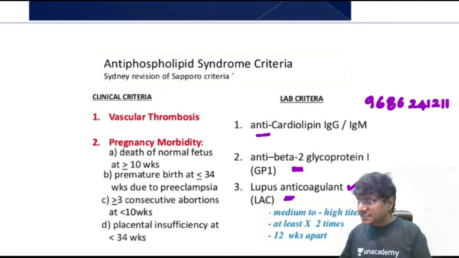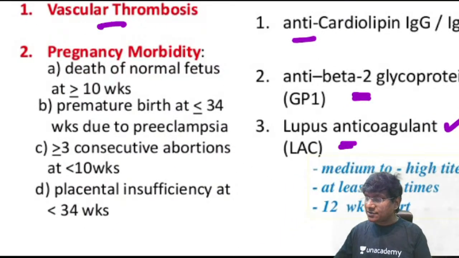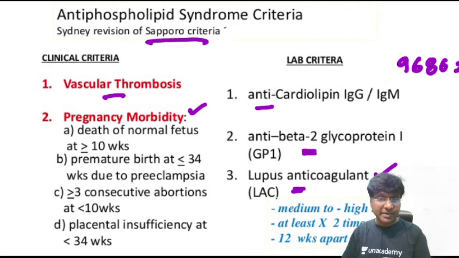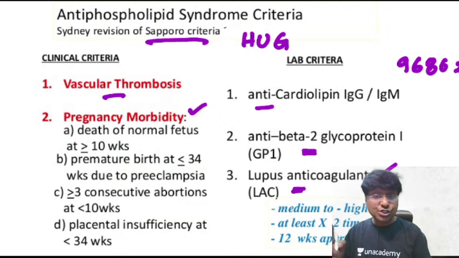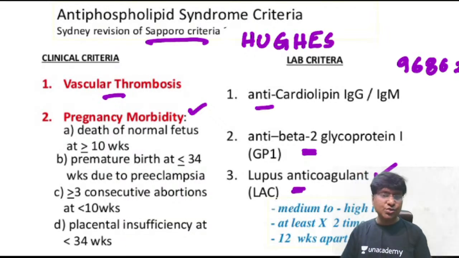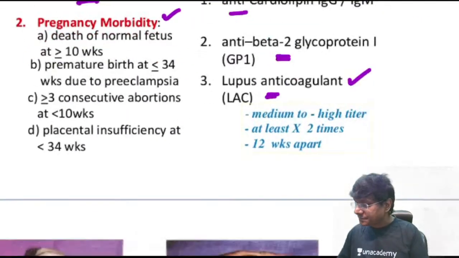So what is the name of this criteria? That is the Sapporo criteria. The clinical criteria will be vascular thrombosis as well as abortions, right? So another name for this APLA syndrome is Hughes syndrome. You can call it Hughes syndrome or the Hug syndrome, right? These patients require aspirin as well as anticoagulants, right?